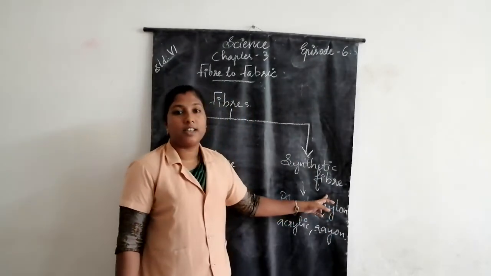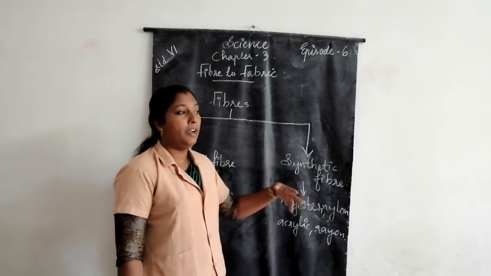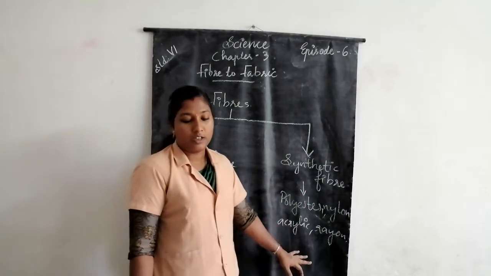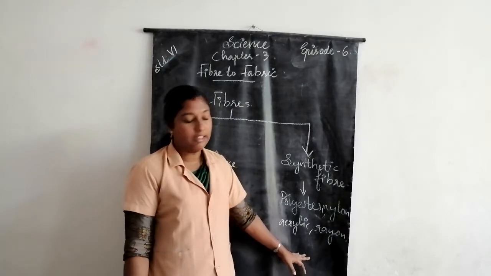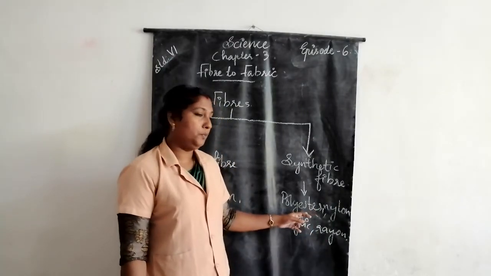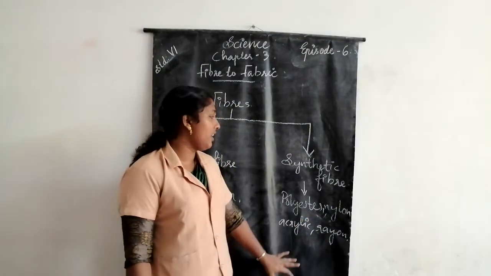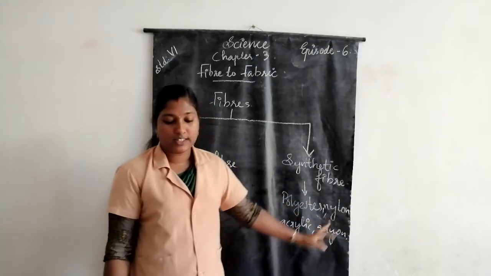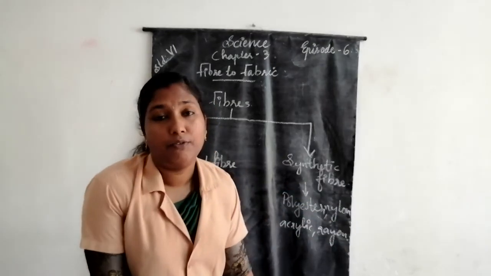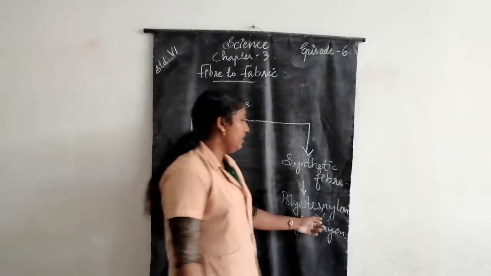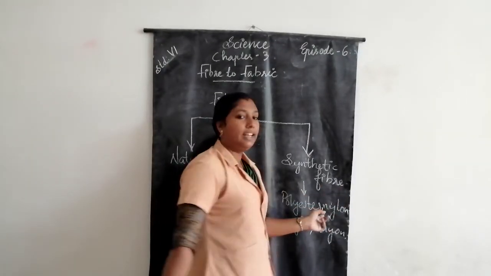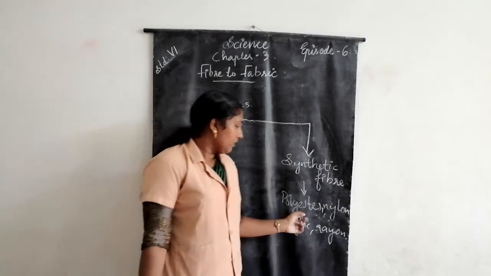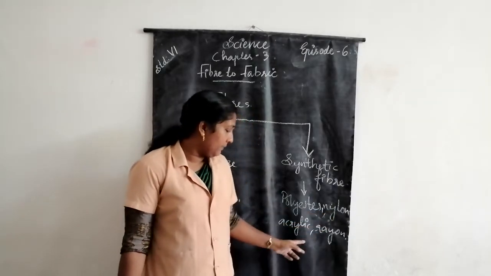Synthetic fibers are fabrics made up of chemical substances that are not obtained from plants and animals. Such fibers are called synthetic fibers. Nylon is the first synthetic fiber.